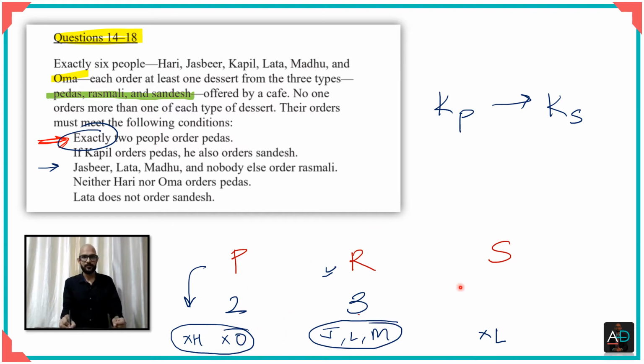That means they will have to have ordered sandesh. So let me put Hari and Uma here, which means that we have a minimum of 2 even for sandesh, because we know that at least these 2 people have ordered sandesh, right? So now that we have this data with us, let us go ahead and look at the questions, okay, one by one.